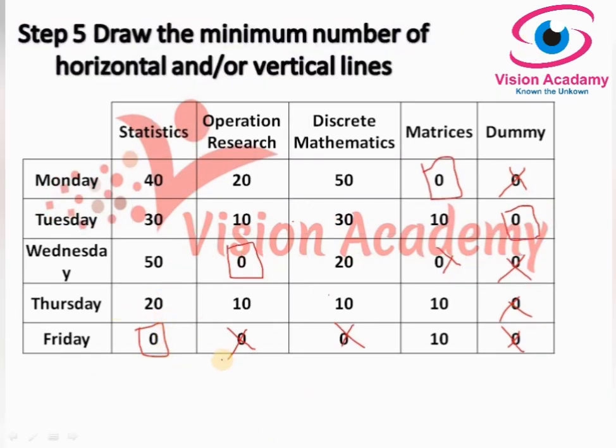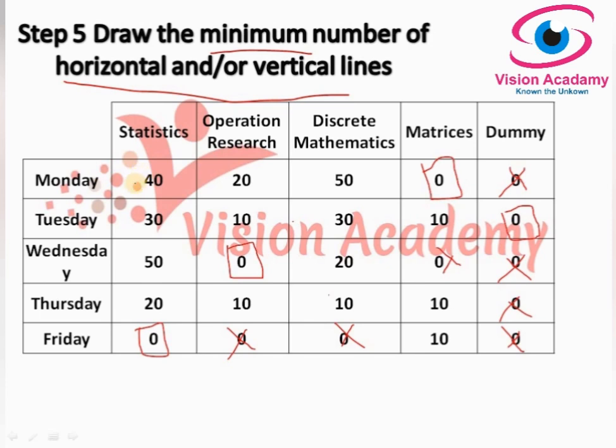Okay, so here we have to draw the minimum number of horizontal and vertical lines. To draw the minimum number of horizontal and vertical lines, you need to follow sub steps in step number 5, which are step number 5.1, 5.2, 5.3 and 5.4. And what does step number 5.1 say? Tick mark the rows in which assignment has not been made. First of all, you should tick mark the rows in which assignment has not been made.